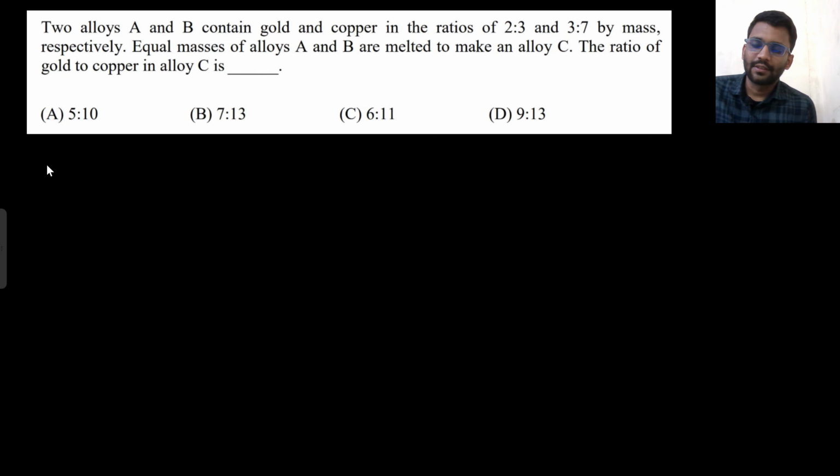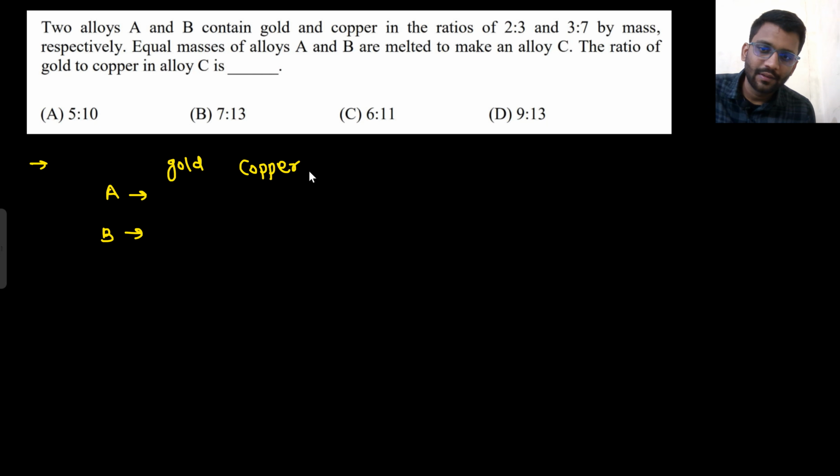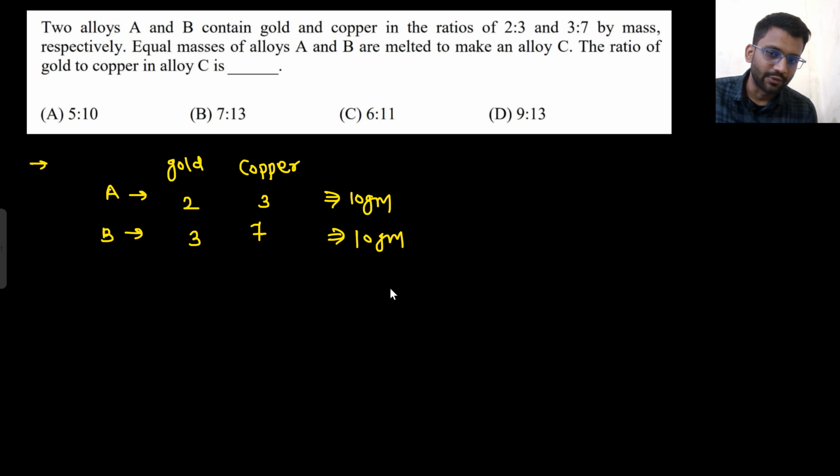Now this is a fine question. Two alloys A and B contain gold and copper in ratios 2:3 and 3:7. So one alloy is there and one more alloy is there, and the ratio of gold to copper is 2:3 here and 3:7 here. Now they are saying equal masses of alloy A and alloy B are melted to make an alloy C. Okay, equal masses. Let's assume if I am taking 10 gram of this, I am taking 10 gram of this as well.